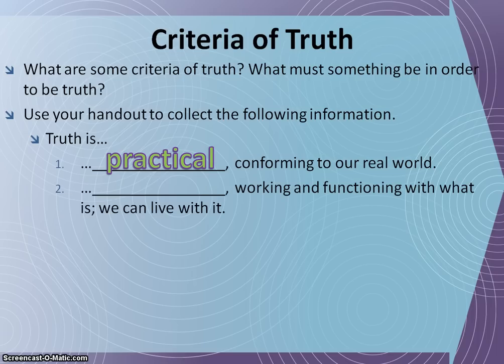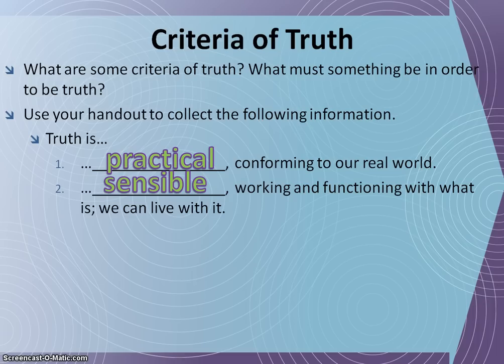Truth also needs to work and function with what is. We have to be able to live with it. Sometimes we say things like, well, in a perfect world, such and such would be true. In a perfect world, I would be king. And of course, I'm sure we've heard that statement before, and the response is always, well, this isn't a perfect world. And that just points out this fact that truth must be sensible. Truth must be sensible. It has to be true right now. It has to work and function in the world that we have right now. Not in a perfect world scenario, but it has to make sense with the way things are in our world right now. It has to be sensible.